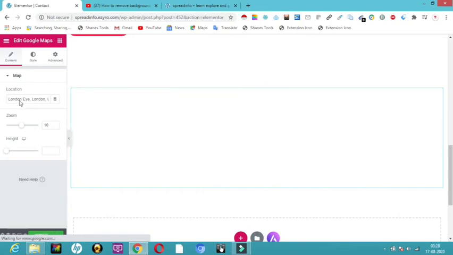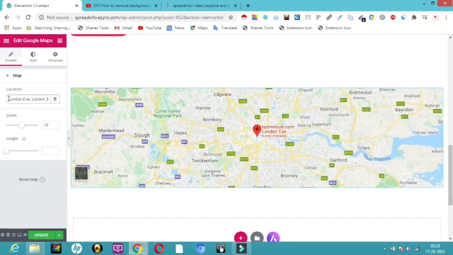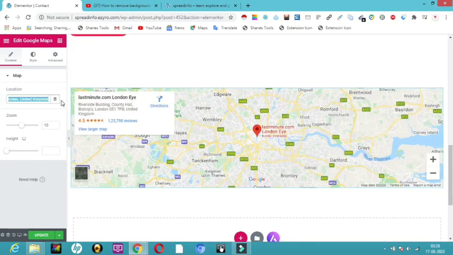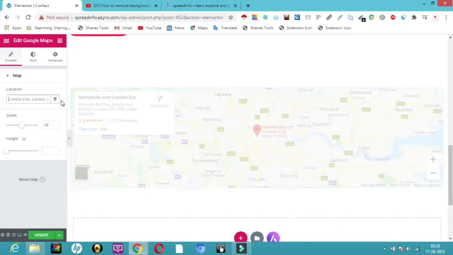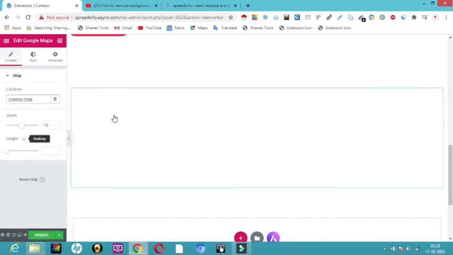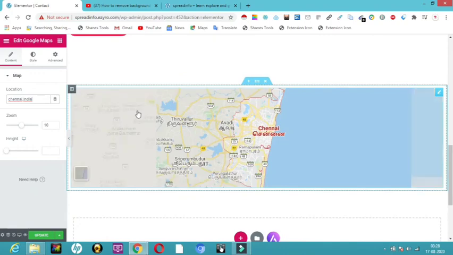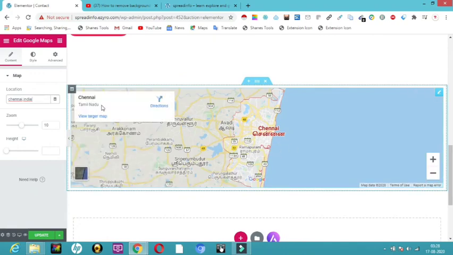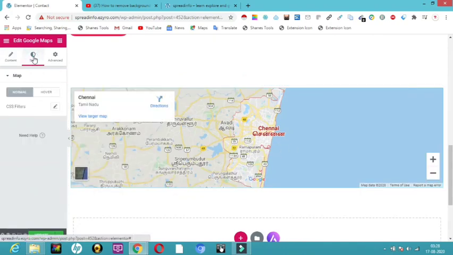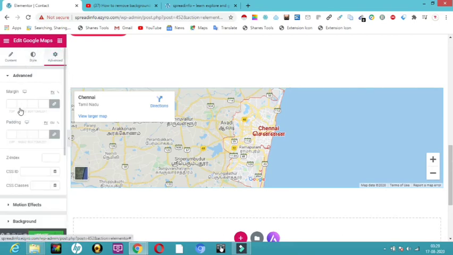Now it is asking me the location. I'm going to type the location over here. I'm going to give the location as Chennai, India. You can give your location there, and here you can see Chennai. It will also show you where Chennai is. So this is Chennai in India. It will show you the location, and if you want to style it and make it hover, you can. And in the advanced, you can see margin, padding, all that you can do. Just click padding and give 40.